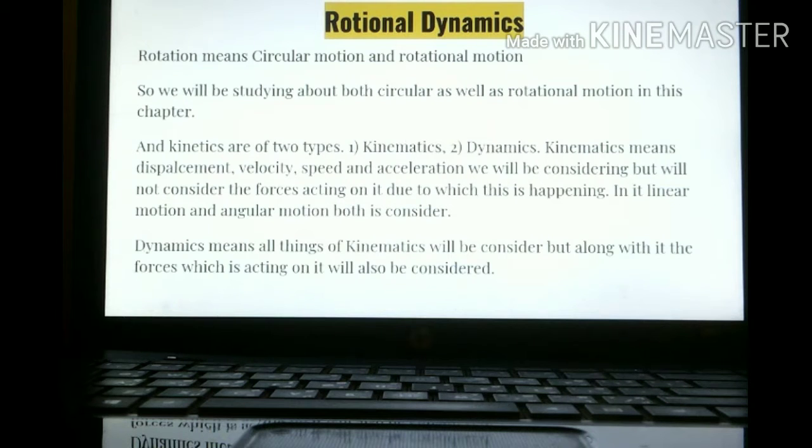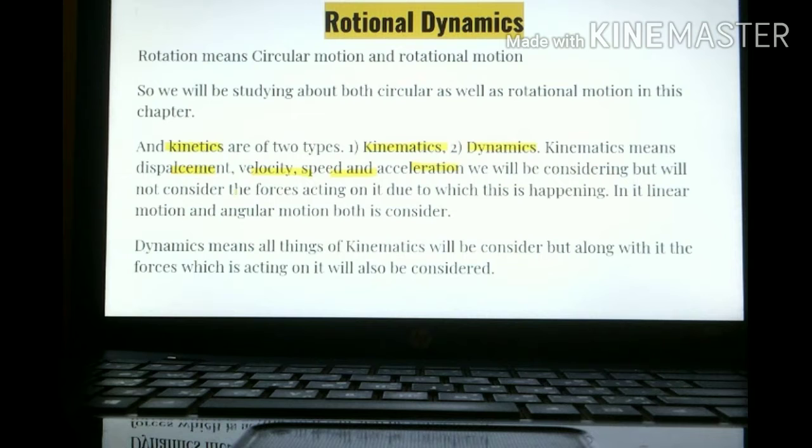And kinetics. This word dynamics basically comes from the word kinetics. Kinetics is basically of two types, kinematics and dynamics. Out of this, kinematics deals with displacement, velocity, speed, acceleration.